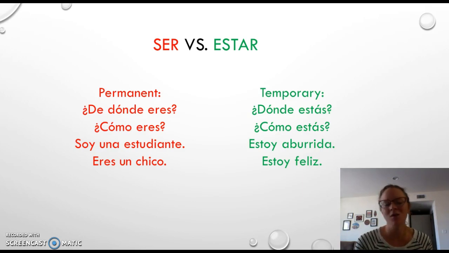¿Cómo eres? So even though your personality can absolutely change over time, we're going to present that as your description, your personality. It's not going to change. So, soy generosa, soy amable, soy baja, soy cómica, soy inteligente. Of course, these things could change. I could say soy delgada, but tomorrow I could start putting on a ton of weight, and then that changes. But for now, I'm still going to use soy delgada.